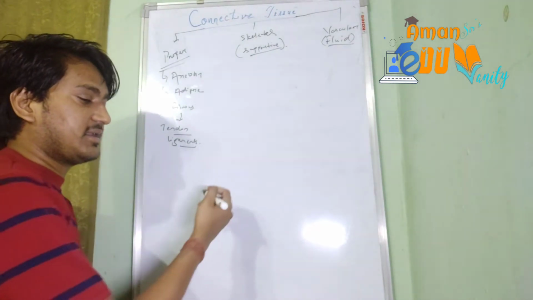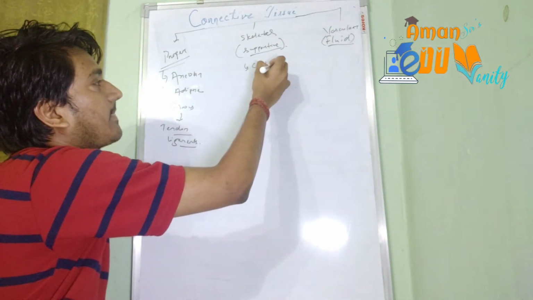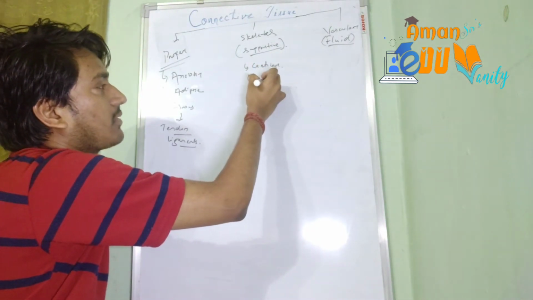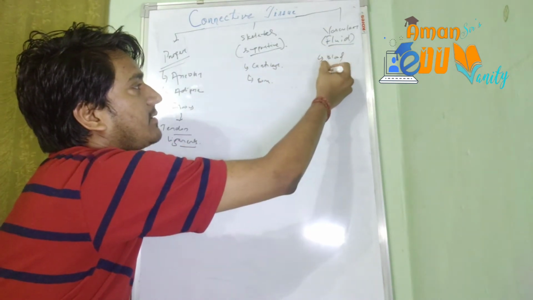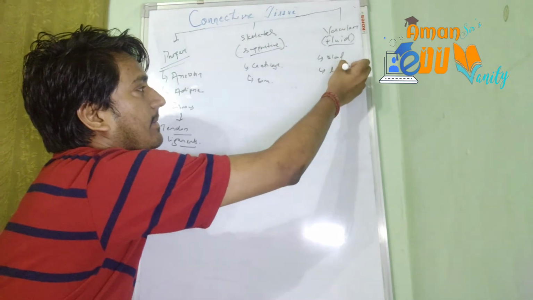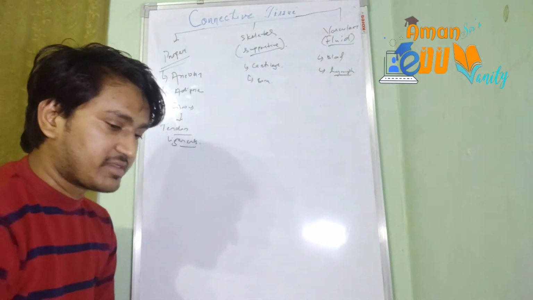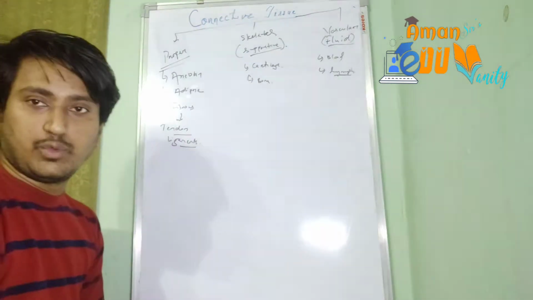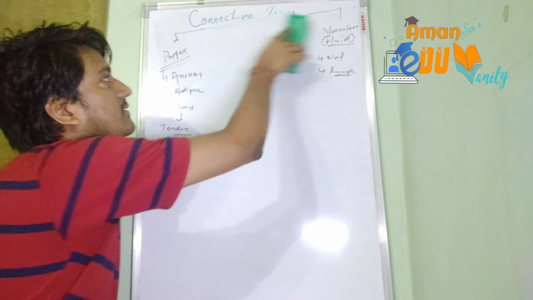In the skeletal connective tissue, we will have the cartilage and the bone, and in vascular connective tissue, the blood and lymph. So these are the different types. We will start with the proper connective tissue, and in that we will learn about the areolar connective tissue first of all.